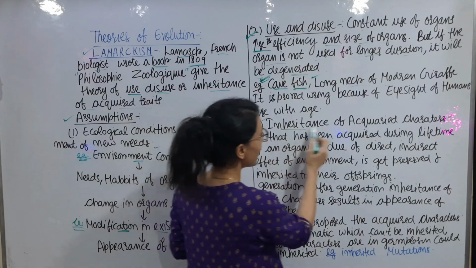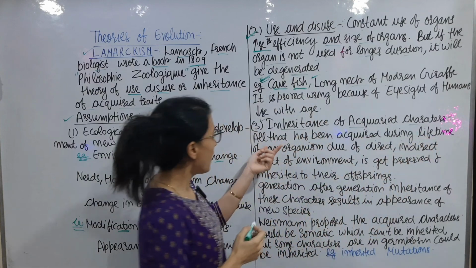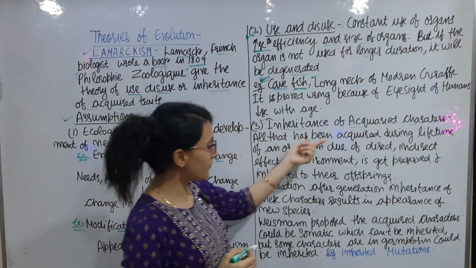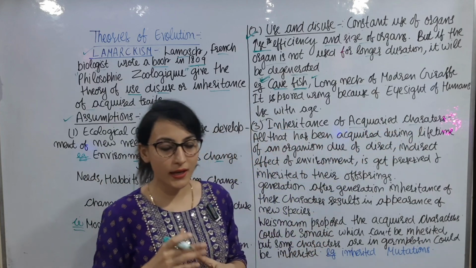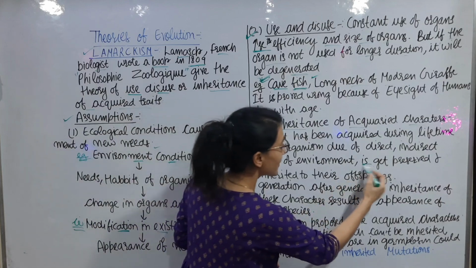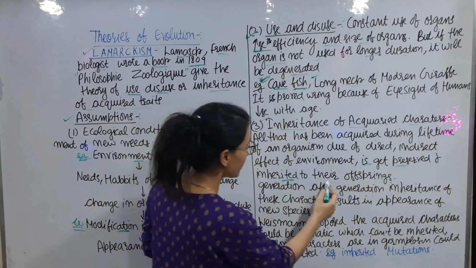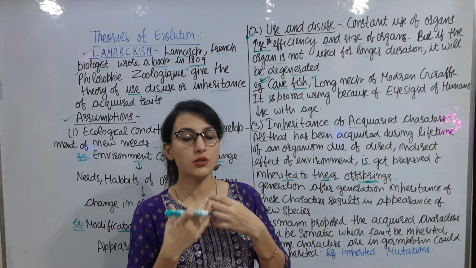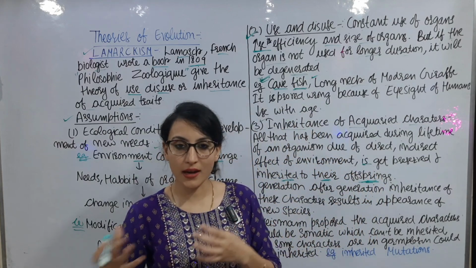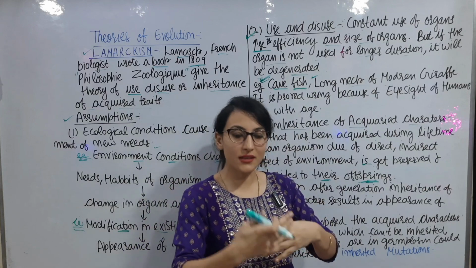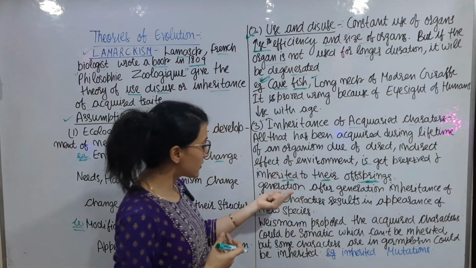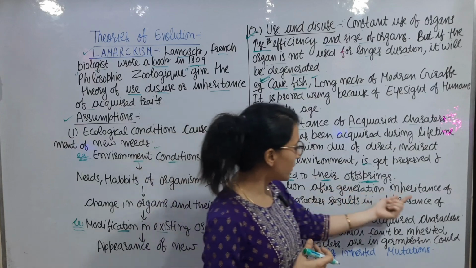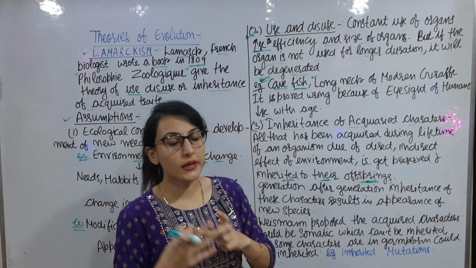Then the third assumption is inheritance of acquired characters. All that has been acquired during the lifetime of an organism due to the direct and indirect influence of the environment is preserved and inherited by its offspring. So this is the second generation. The second generation also acquires some traits during its lifetime, so they get passed to the third generation, and this is how, generation after generation, the inheritance of characters results in the appearance of a totally new species.